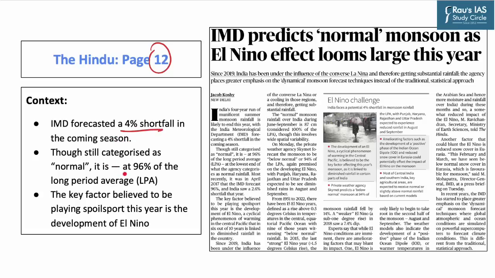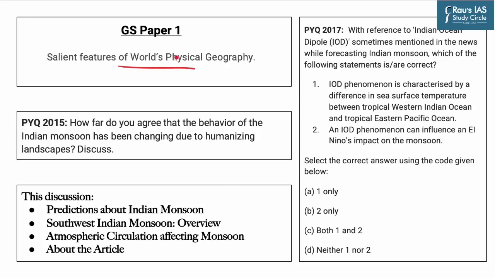Though still categorized as normal, 96% of the long period average is the lowest of what the agency categorizes as normal rainfall. Most recently, in April 2017, the IMD forecast was 96% and India saw a shortfall of 2.6% that year. The key factor playing spoilsport in this year's development is primarily El Nino, a cyclical phenomenon of warming of the Central Pacific that in 6 out of 10 years has been linked to diminished rainfall in the country.